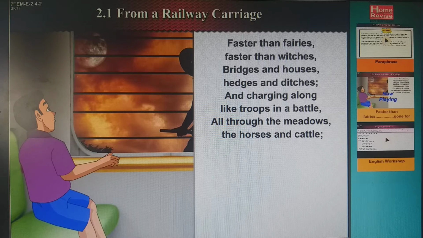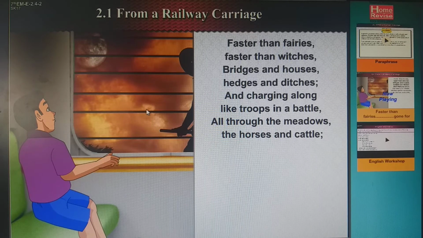Fairies are magical creatures. They move very fast. Witches are the ones who sit on a broom, right? And what is moving? Bridges are moving, houses, hedges and ditches. Hedges are shrubs, small plants. Ditches mean the pits where water is held. They are charging along, moving along. How do they move? They move like troops in a battle. Just as soldiers walk fast, left, right, left, right, in the same way the scenes are also moving.